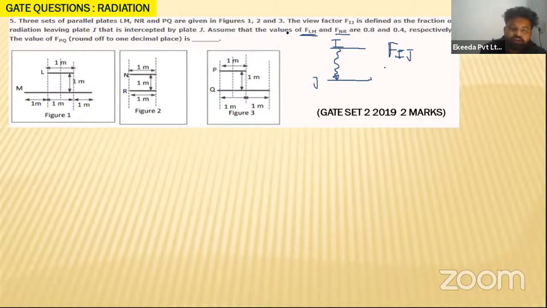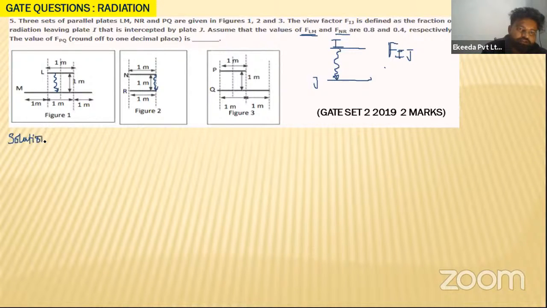So what is FLM? FLM is nothing but the radiation leaving surface 1 and falling on 2, or intercepted by 2. Yes or no? Similarly, FNR is nothing but the radiation leaving surface N and falling on surface R, or plate R. So they have given the values of FLM and FNR. Let us see the solution.